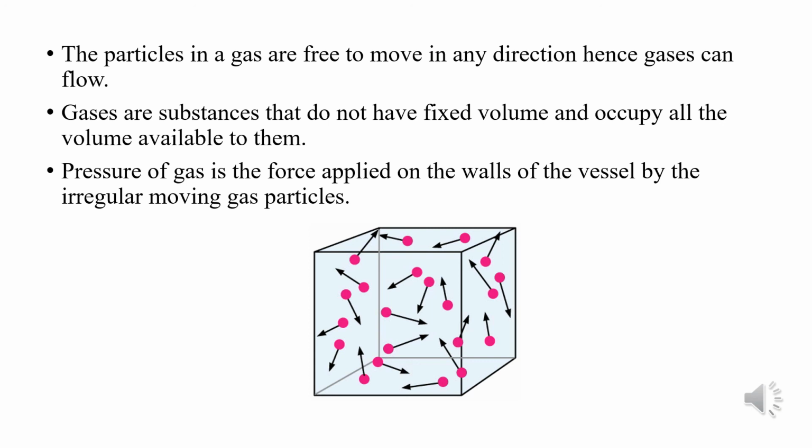Okay, children? So remember that in the case of the gaseous state, there is no fixed shape and no fixed volume. They are very fast moving particles because the intermolecular spaces between them are maximum, and the intermolecular force of attraction between them is minimum.